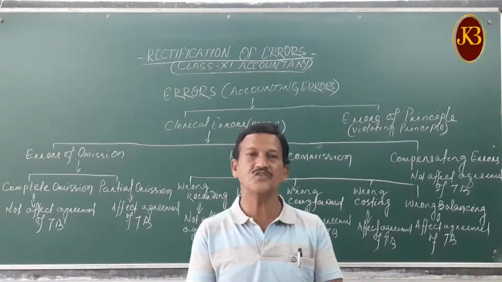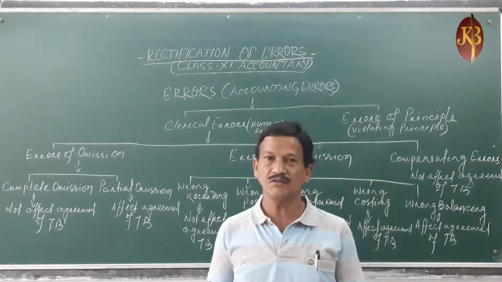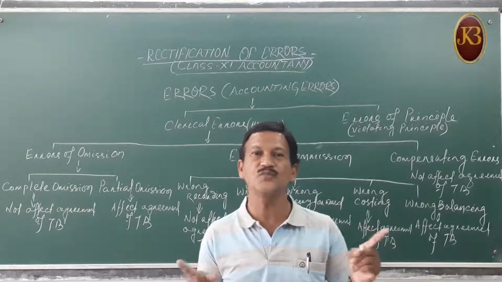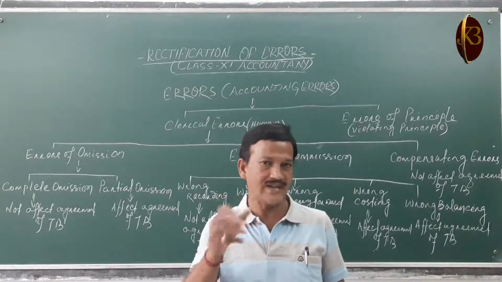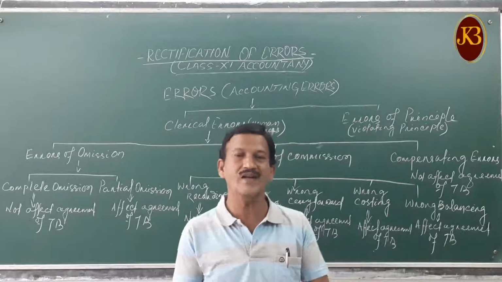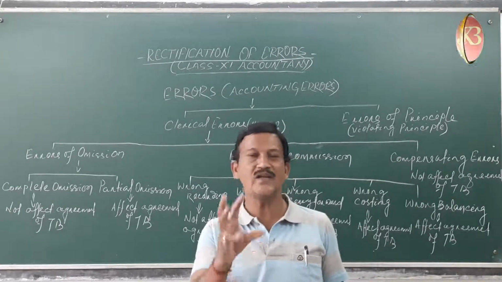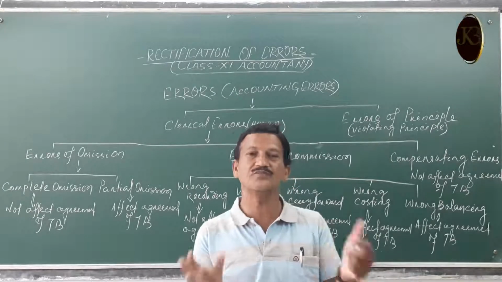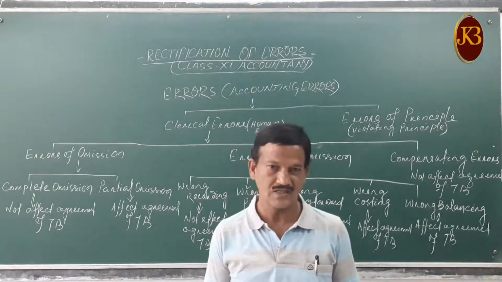If you do the records accurately, then you will also get the true and fair view of our financial position. That is the vital aspect of accounting records. If you record the transactions correctly, then you will get the true and fair view, meaning the real, exact picture of the assets, liabilities and your financial position.